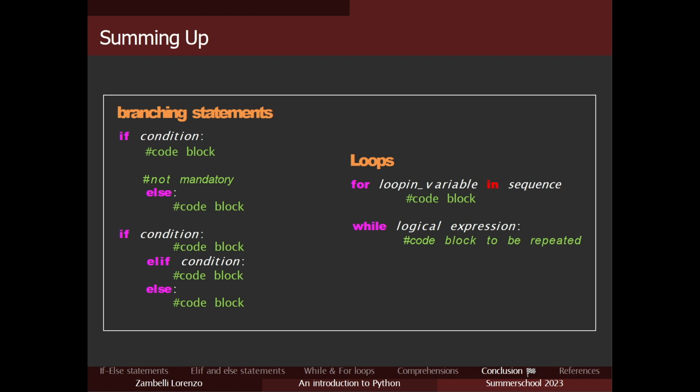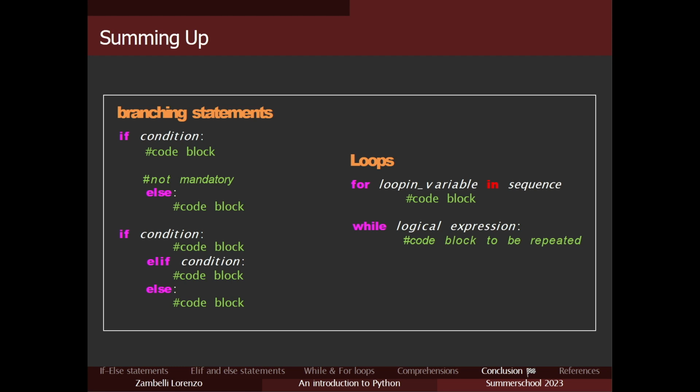Okay, summing up, we did the if statement, in which we have the condition that needs to be satisfied and the code block. Remember, indentation is really important, because if you write the code block at the same level of the if, it is not going to be inside the if statement.